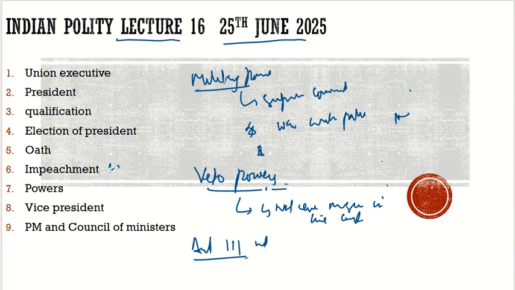What does it say? Say any bill is being introduced so that it reaches the president. Now, what are the options left with the president for any bill? Both the houses have passed this bill, and now it is with the president. What are the options left with the president? On his signature, this bill will be deemed passed. Now this bill has reached the president, so what options are available to him?